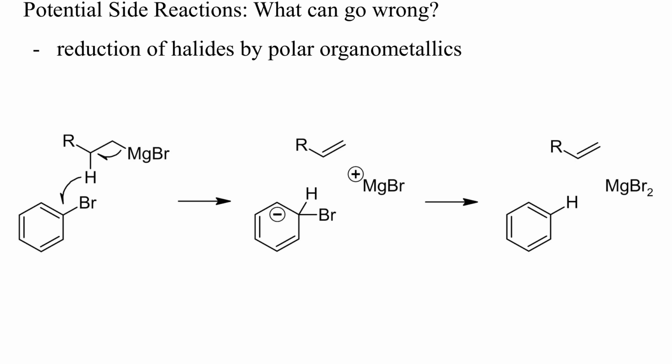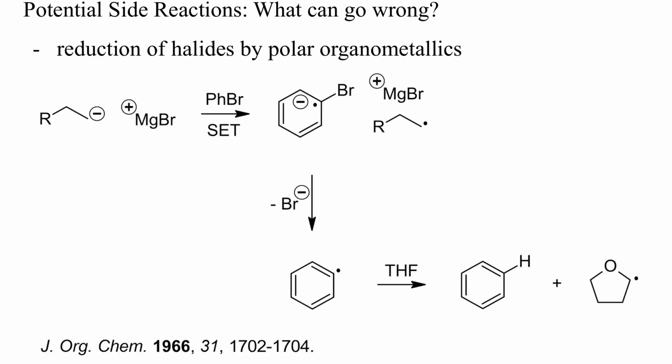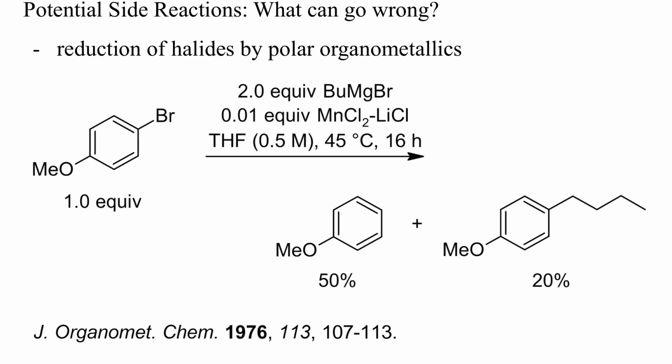Let's check some potential side reactions. Very common is the reduction of aryl electrophiles by organometallics. Alkyl magnesium halides are good hydride donors and can reduce aryl halides by the mechanism sketched here. Organolithium compounds are usually more nucleophilic and less prone to hydride transfer. Such reductions can also proceed by single electron transfer and intermediate radicals. This here is a typical example where most of the product was the reduced arene.